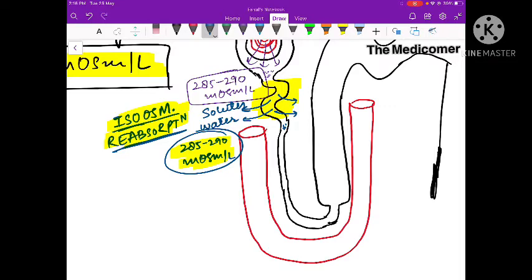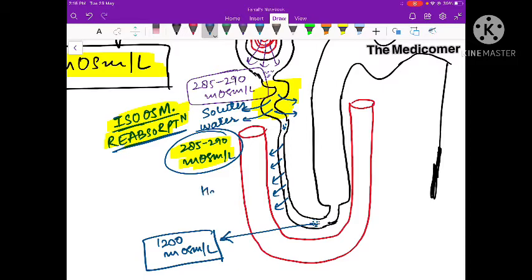Now, as this fluid goes down into the loop of Henle, exactly at the tip of the loop of Henle, the concentration of this fluid is going to be maximum, about 1200 milliosmole per liter. That clearly means that in the descending limb of the loop of Henle, reabsorption of water takes place. A lot of water is reabsorbed so that the concentration increases till it reaches the tip of the loop of Henle.